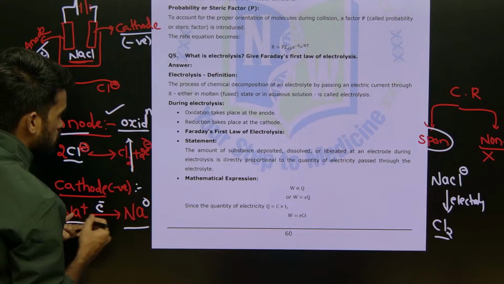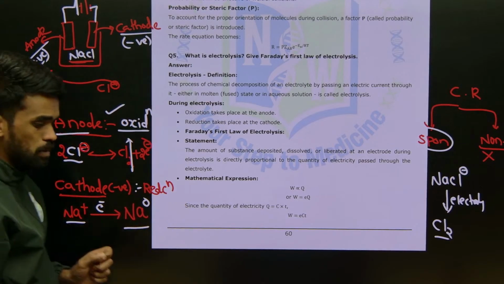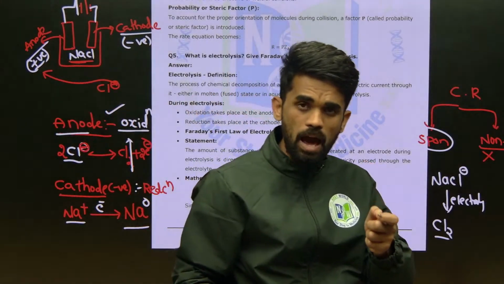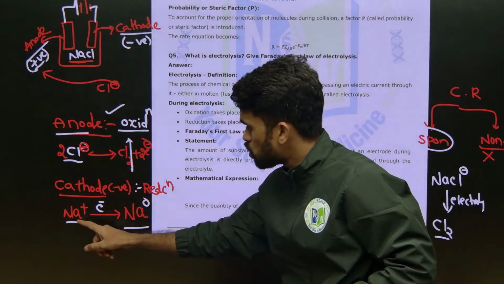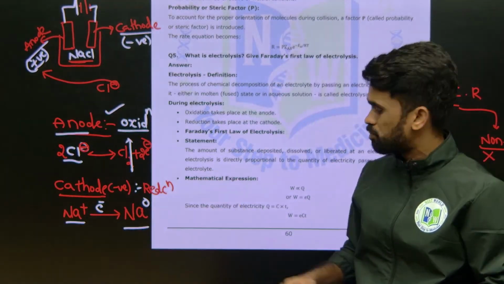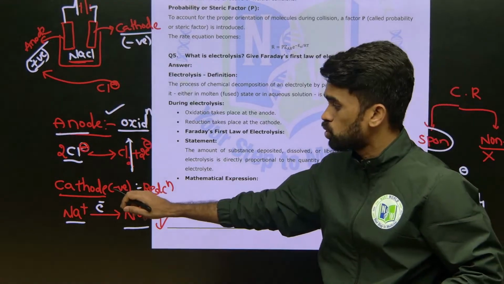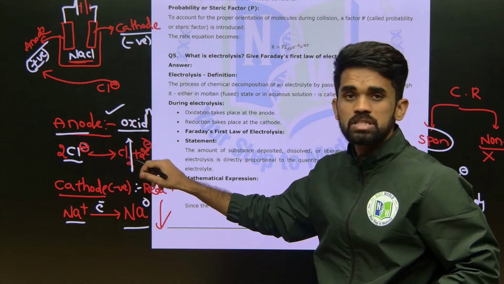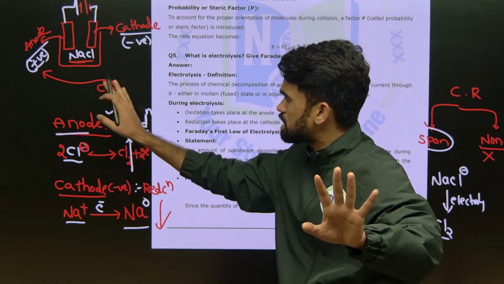So where is the reduction taking place? Reduction is taking place at cathode. Always remember, oxidation happens at anode, reduction takes place at cathode. Remember these two terms. Sodium ion is converting into sodium atom, so deposition of sodium takes place at cathode, and liberation of chlorine gas takes place at anode by oxidation. I hope this example is clear.